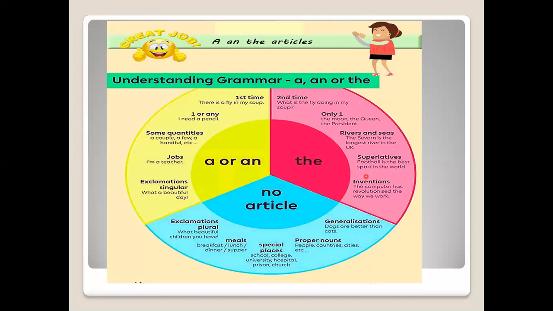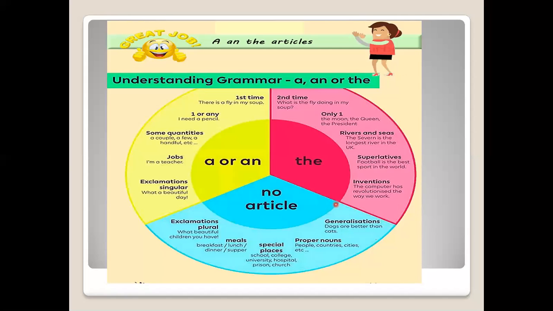There are 3 degrees of adjectives: positive, comparative, and superlative. So superlatives will always take the. And inventions, when something has been invented and then it is being talked about, then it will always take the.